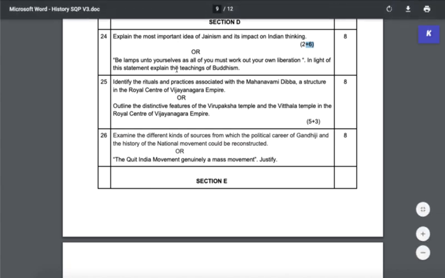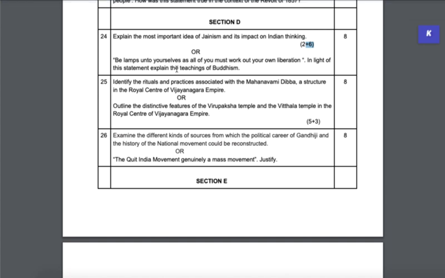In the same option, we have one on Buddhism. "Be lamps unto yourselves, as all of you must work out your own liberation." So explain the teachings of Buddhism. I would recommend that you explain all of the teachings of Buddhism that you've studied about, and not just that he perhaps did not believe in God, and he felt that you need to just find the right teacher or a series of right teachers to really get set on the path of enlightenment.